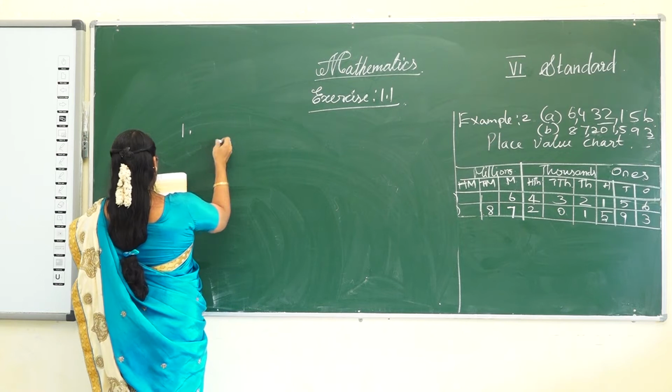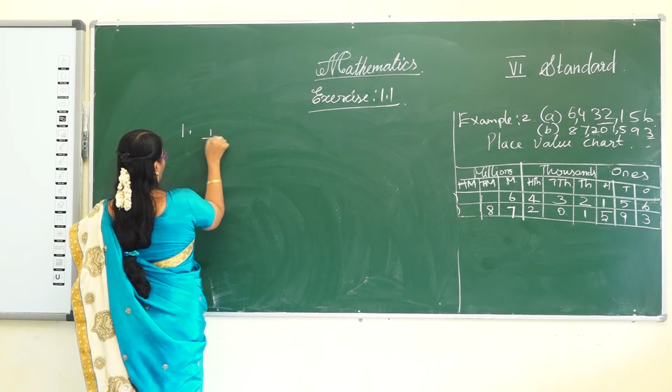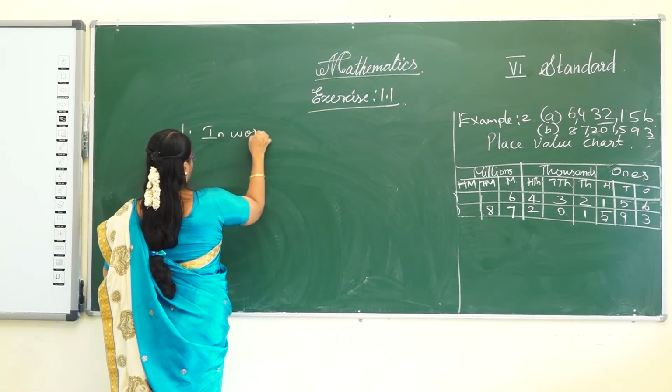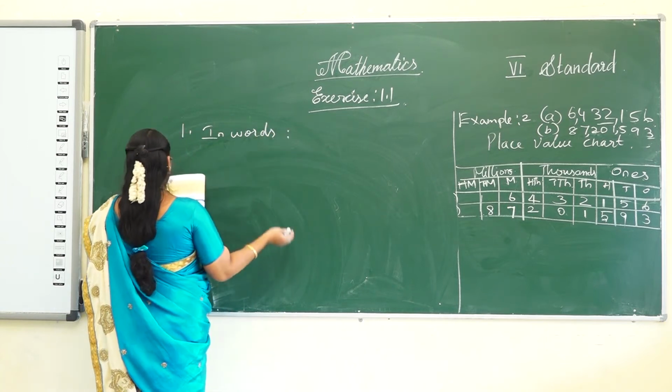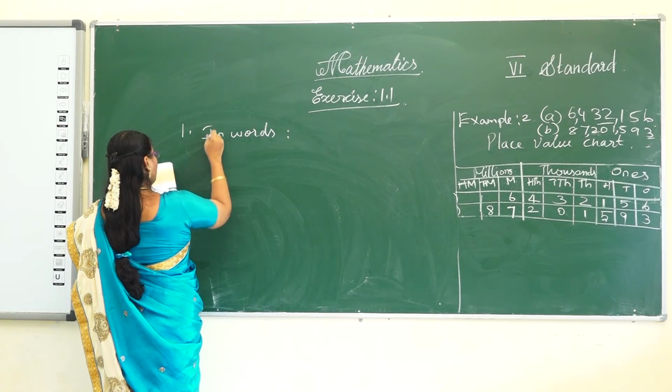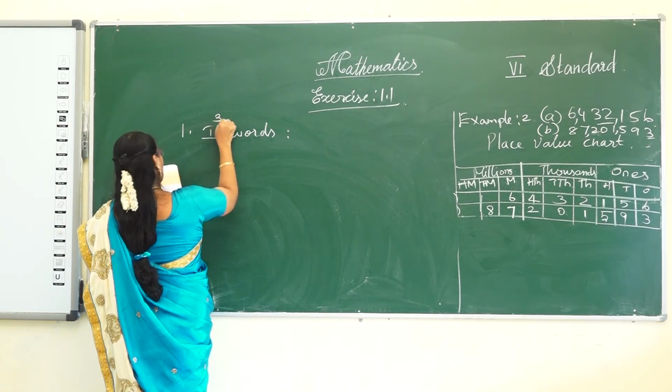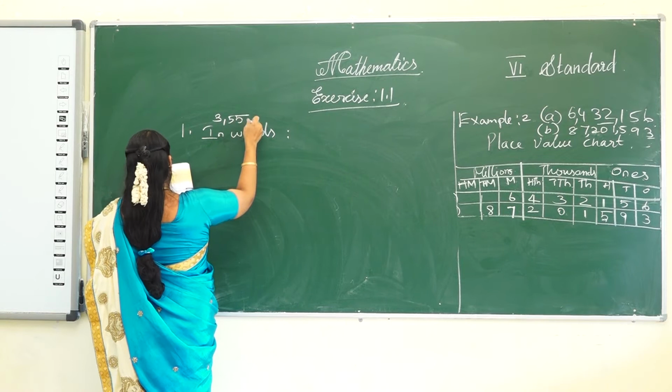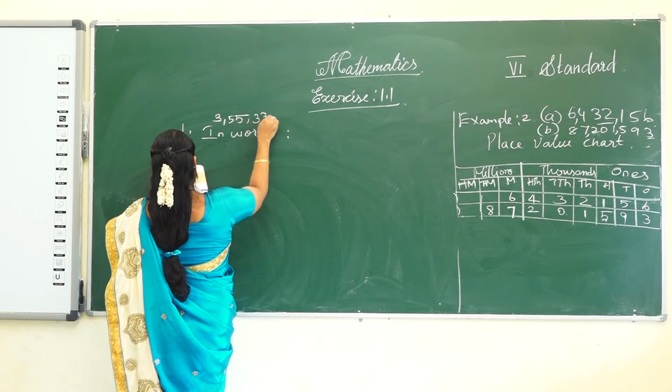So write the number in words. The number is 35533.